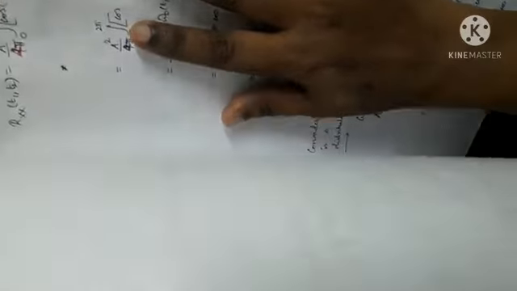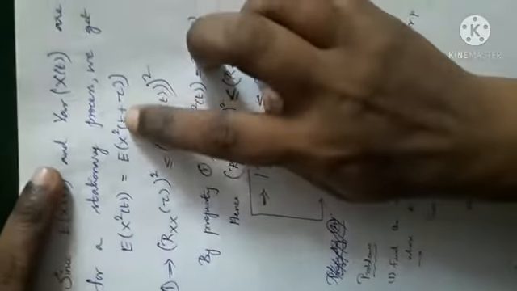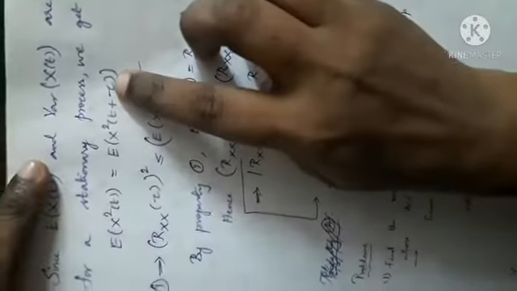Listen here. In properties, you have asked this doubt: how is it this t and here it is t plus tau, how are they equal? Listen here.